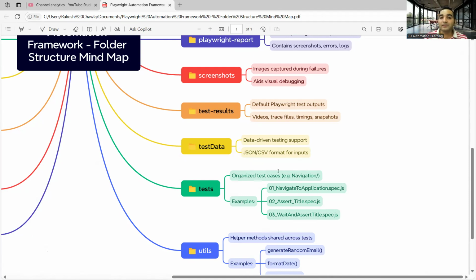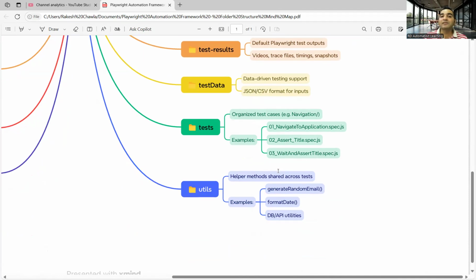Okay. Next is test itself. Test, that means your testing related things. That means your validation related things, your QA related stuff that would come in your test. So you'll organize the test cases in your test folder. For example, you have different test cases. You want to navigate to some particular application. You want to assert the title. You want to wait and then you want to assert the title. So these are your tests.